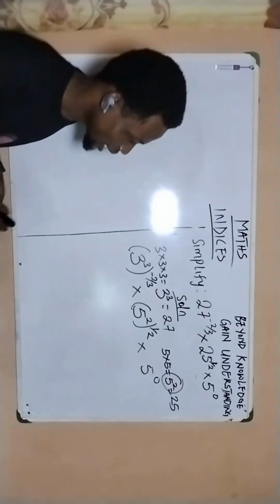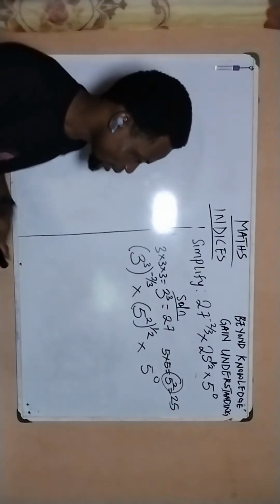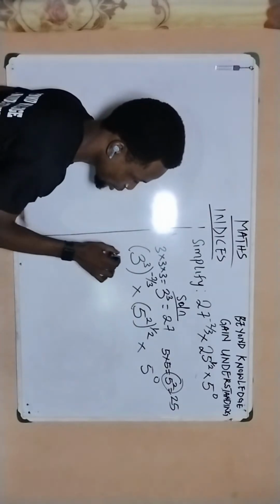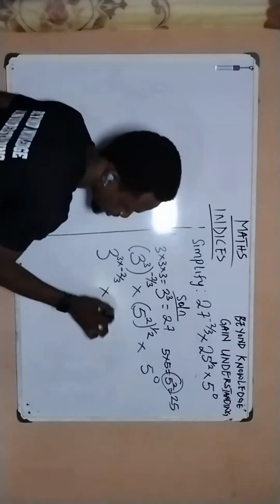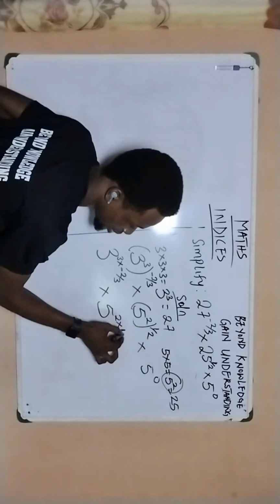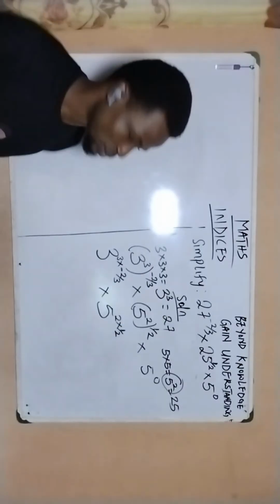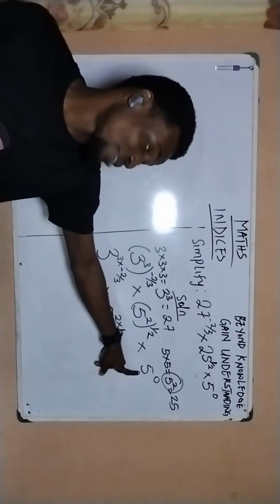So now that I've done that, the innermost power will multiply the outermost power. So 3 goes on to multiply this. If I bring it out of the bracket, it becomes 3 multiplying minus 2 over 3, then times 5 multiply 2, 5 raised to the power of 2, multiply the outermost power, which is 1 over 2. And then at this point, I don't really have any need for this 5 raised to the power of 0.